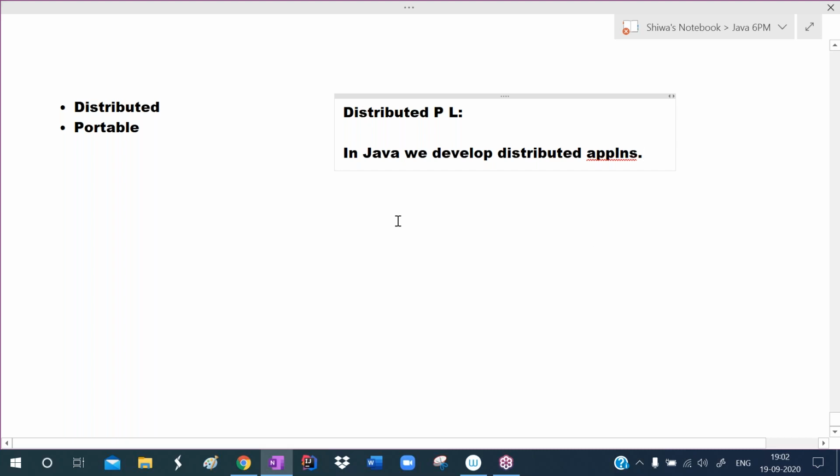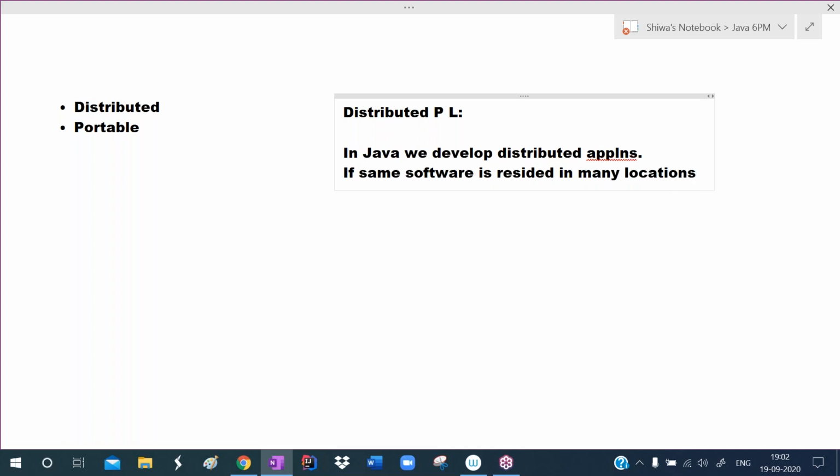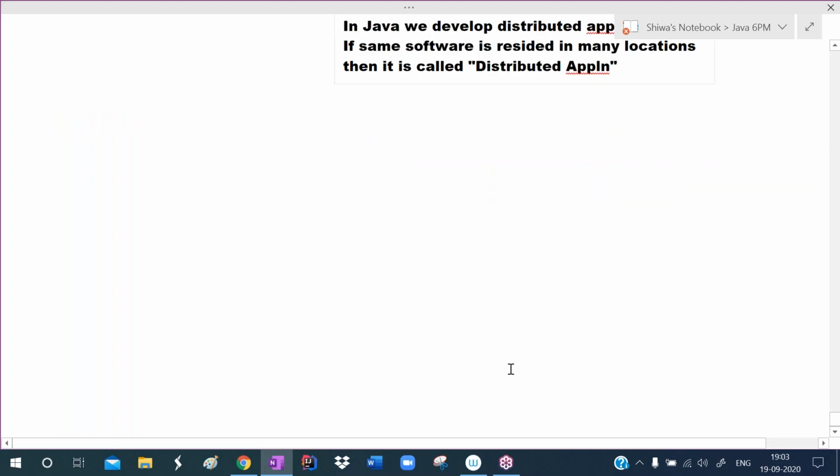Distributed application means the same software resides in many locations. If the same software is installed in many locations, that is called a distributed application. The best example: now we are attending the class.